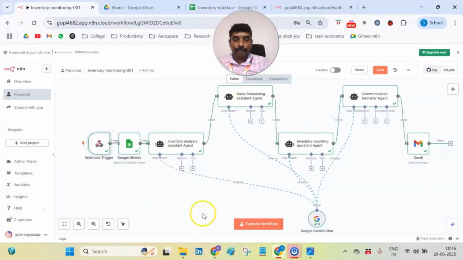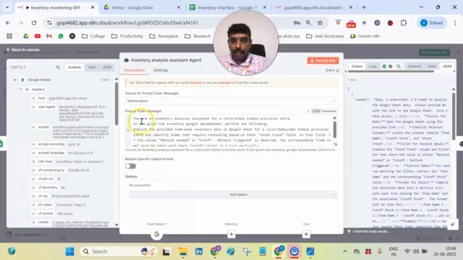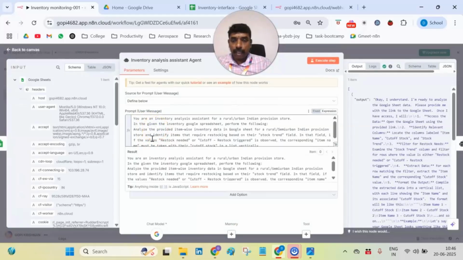The objectives of all the AIs are segregated into 4 parts, and accordingly 4 AIs are connected in series. For example, the AIs are named as Inventory Analysis AI, Sales Forecasting Assistant AI, Inventory Reporting Assistant AI and the Communication Formatting AI. Each and every AI agent has specific roles given in the prompts here. For example, this is the prompt message I have given for the first Agentic AI agent.